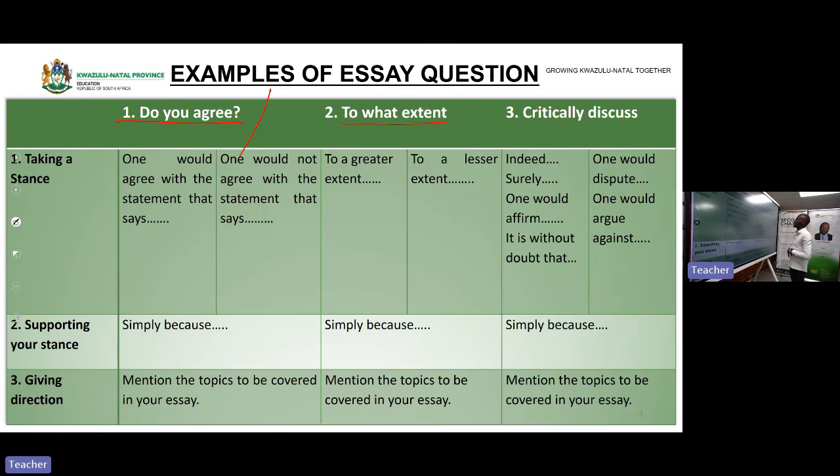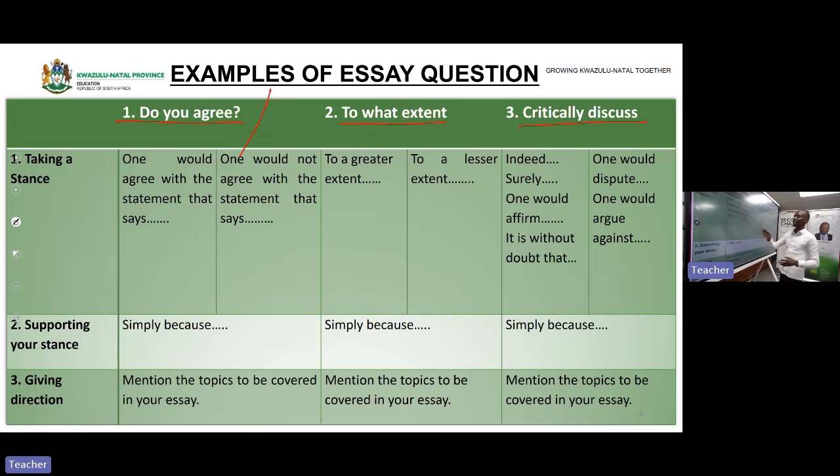When they say to what extent, they are actually asking you about the magnitude of the impact of whatever the statement is saying. To what extent? They are looking at the magnitude of the impact. To what extent? I hope I'm clear. Now, also, the last question will be critically discuss. In this one, they want the learner to be able to critically discuss a particular statement.